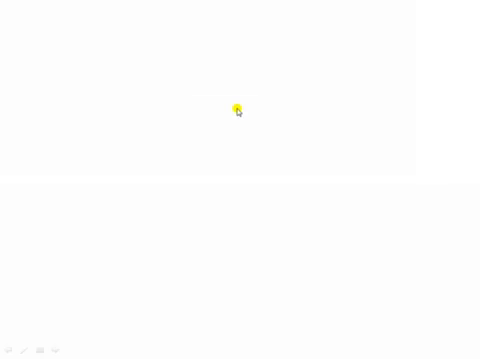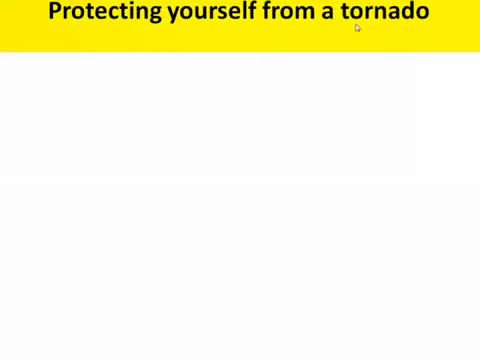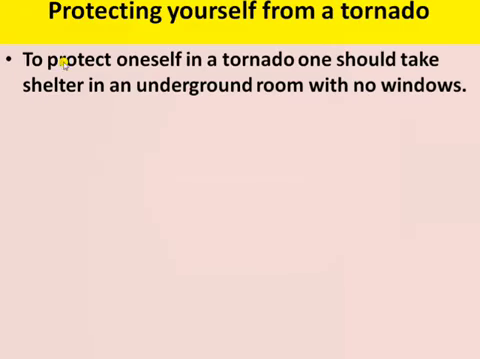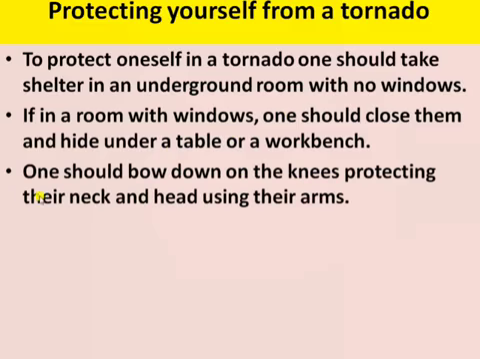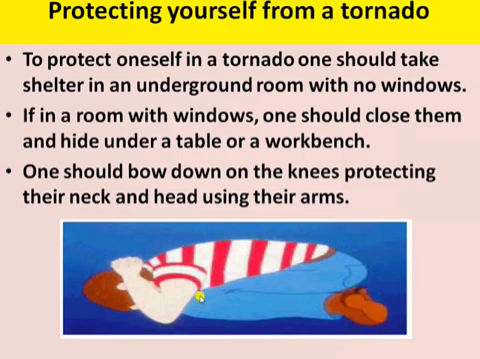Okay. Next topic is protecting yourself from tornado. How can you protect yourself from a tornado? First, one should take shelter in an underground room or a room without windows. Second, if in a room with windows, you should close the windows and hide under a table or a workbench. Next, one should bow down on the knees, protecting their neck and head using their arms. As you can see in this picture.